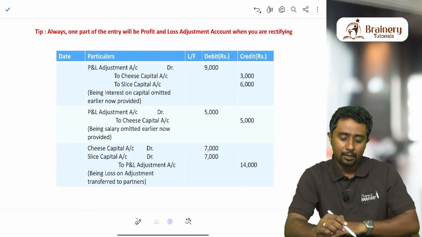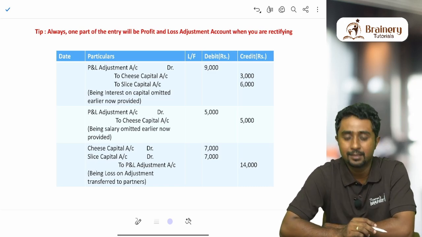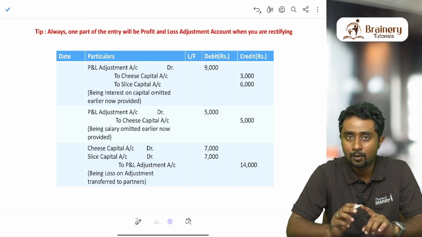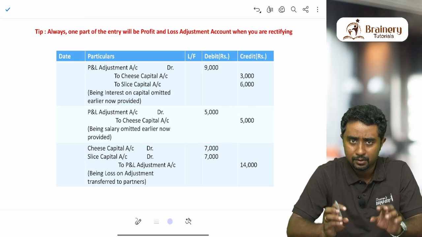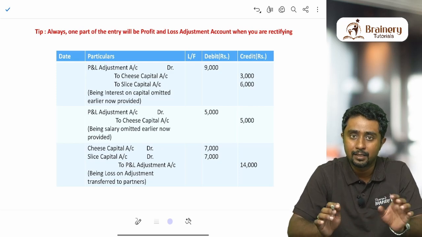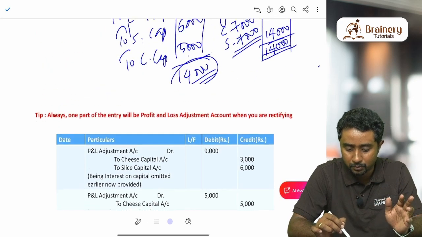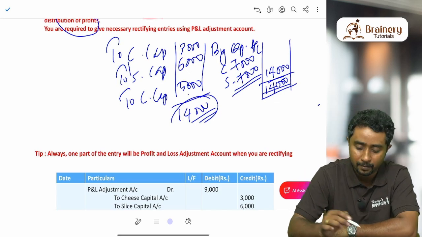With that we end these entries. Compared to the other method of passing a single journal entry, this method is very easy. You just have to do only two things: identify the wrong amounts and reverse them, and also write normal entries for the correct amounts, replacing the name of the account with profit and loss adjustment account. Finally, post all these entries where profit and loss adjustment account is coming, balance it, and the balance will be transferred to the partners' capitals in the correct profit sharing ratio.